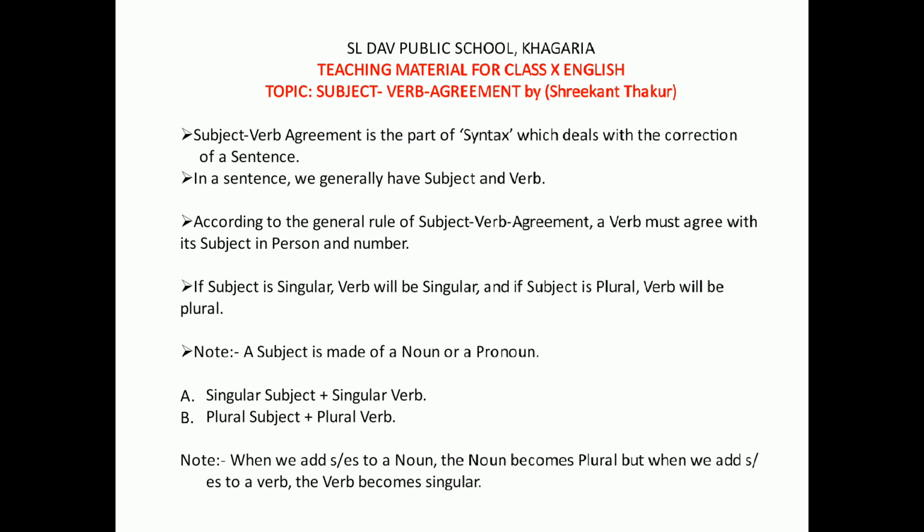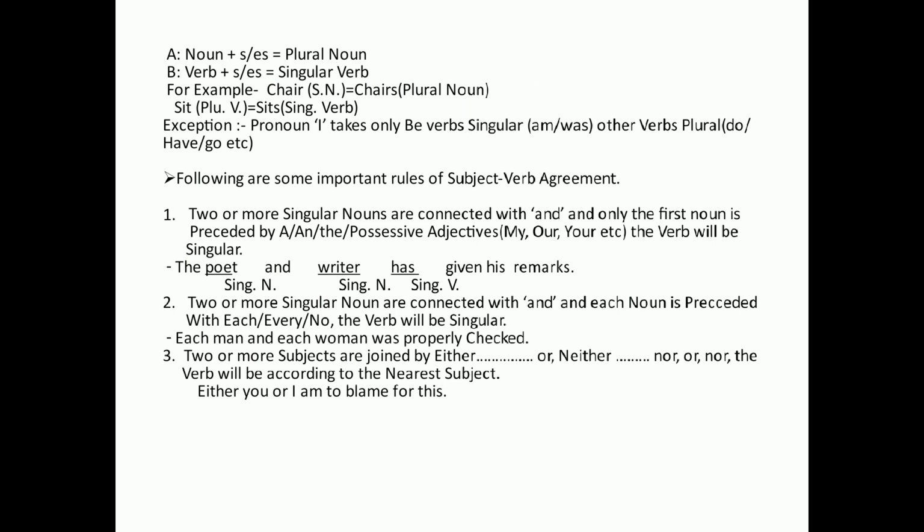We also know that when we add s or es to a noun, the noun becomes plural, but when we add s or es to a verb, the verb becomes singular. That means a noun in its original form is generally singular and a verb in its original form is generally plural. So when we add s or es to a noun, the noun becomes plural, but when we add s or es to a verb, the verb becomes singular.